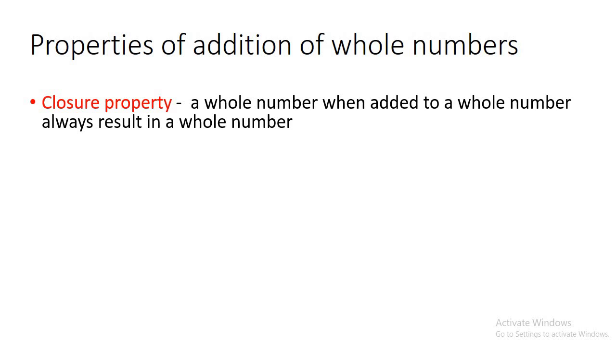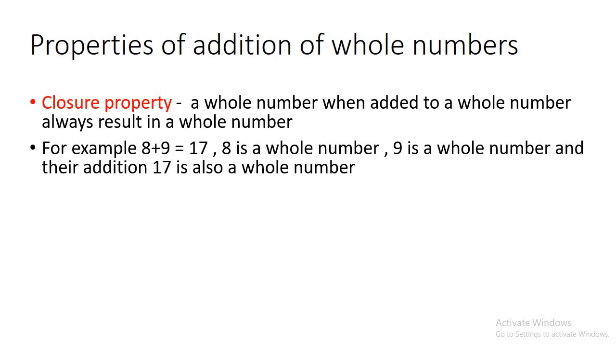The closure property says, when a whole number is added to a whole number, the result is also a whole number. For example, if we add 8 plus 9, we get 17. Here we are adding a whole number 8 to a whole number 9, and we get the answer 17, which is also a whole number. So basically, when two whole numbers are added, the answer is always a whole number, and this property is called the closure property.